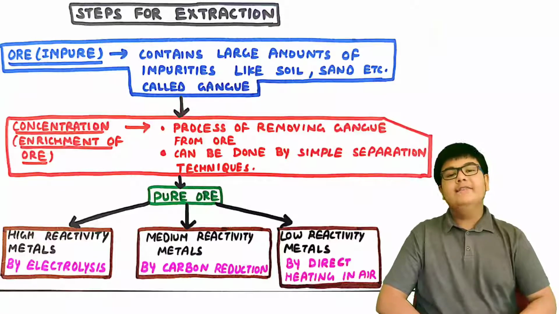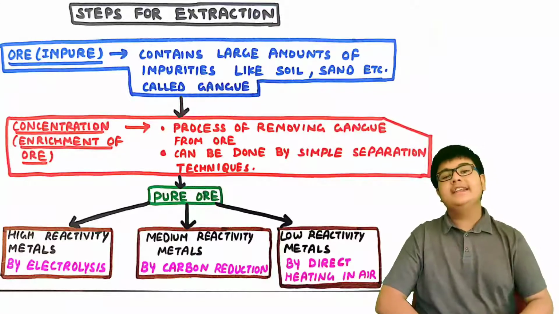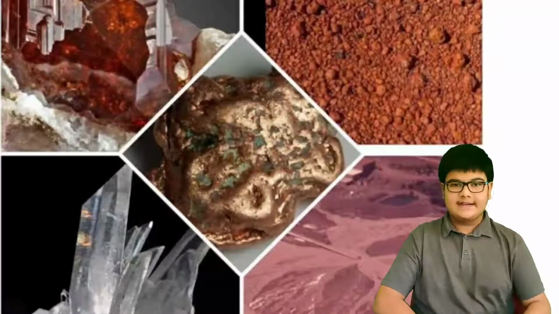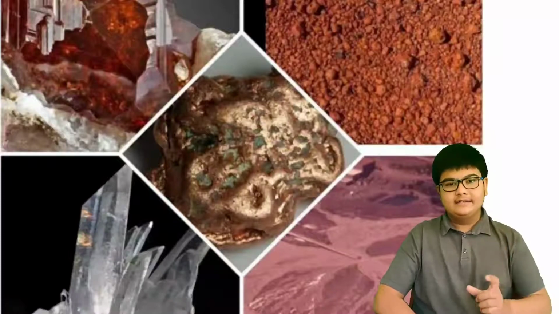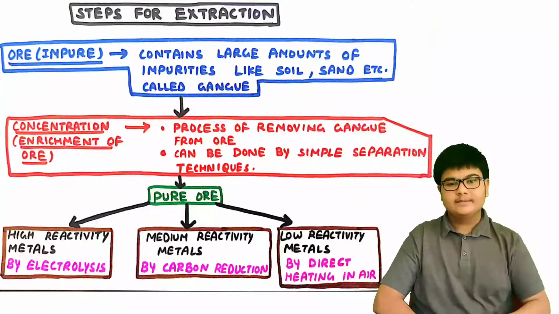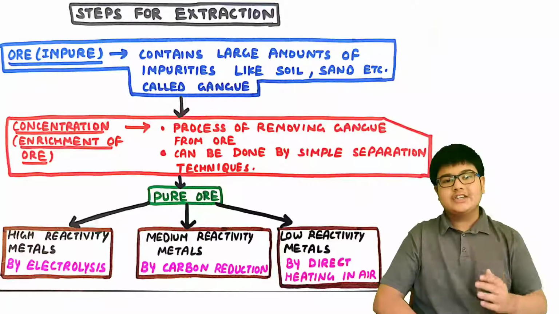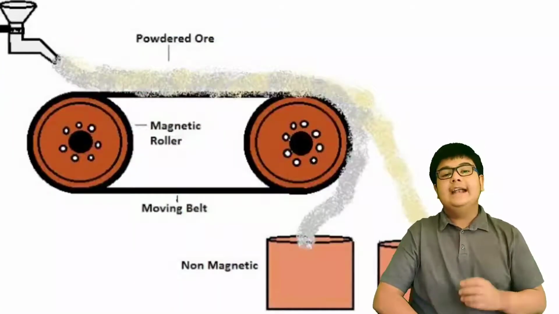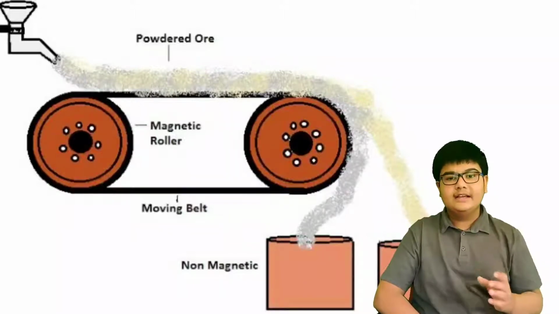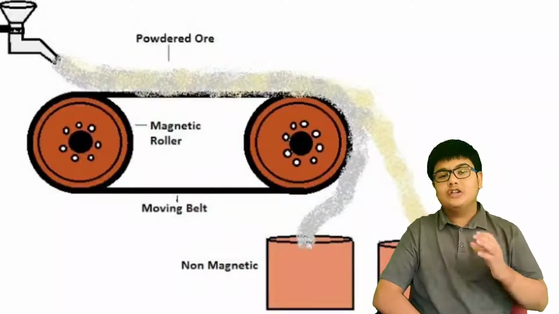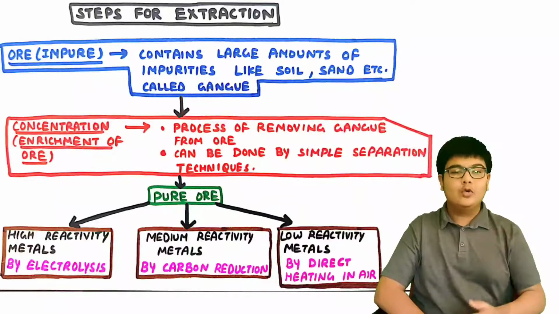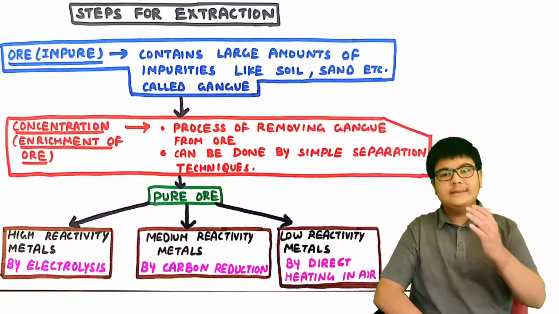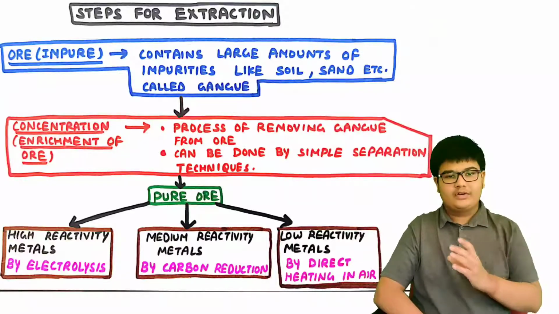Now let us see the steps for extraction of metals from their ores. In the beginning, we have an impure ore which contains large amounts of impurities such as soil, sand, etc. All these impurities are known as gangue. So the first step in the extraction of metals is to remove this gangue. This process of removing the gangue from the ore is known as concentration or enrichment of the ore. And after this, when all the impurities are removed, we get a pure ore.